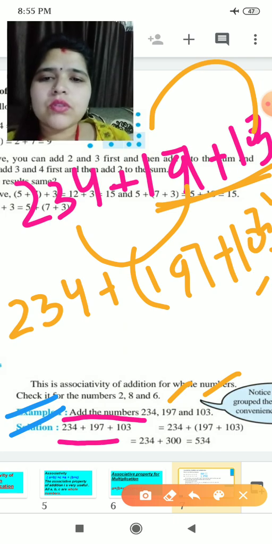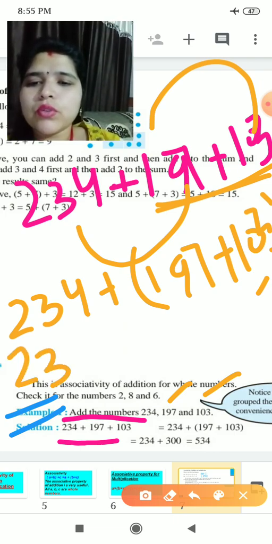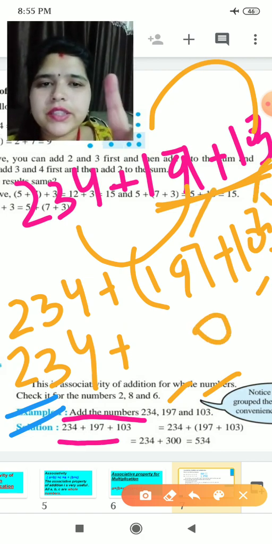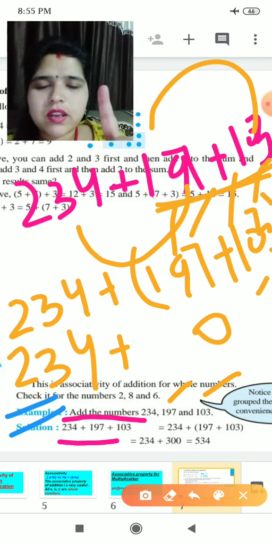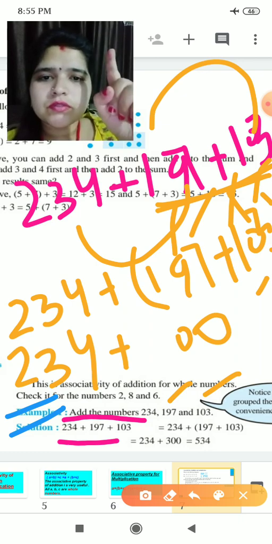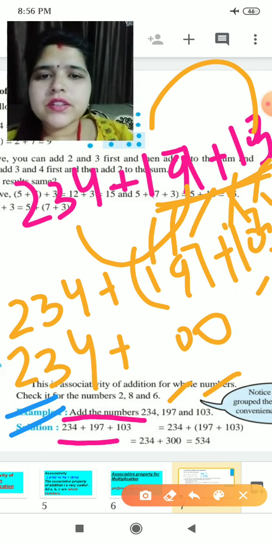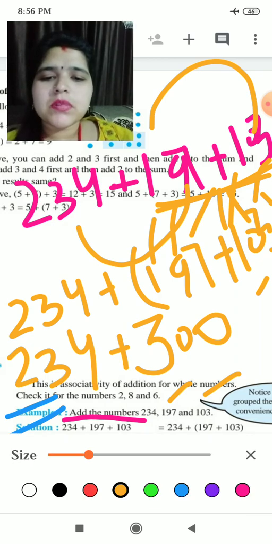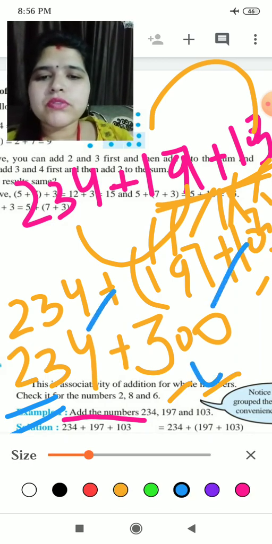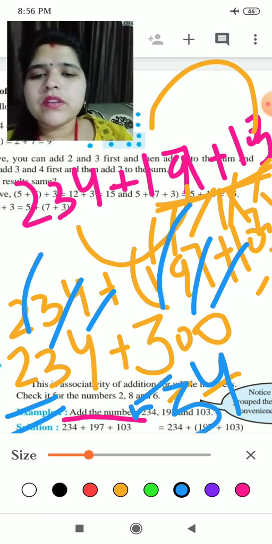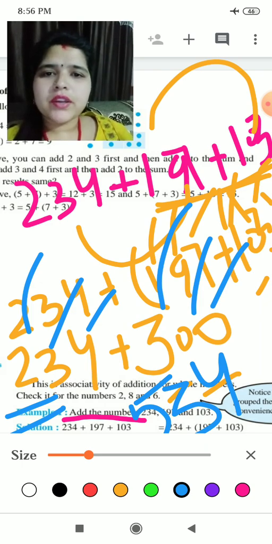Okay, now what will happen, it will be 2 3 4 plus, 7 plus 3 is 10, 1 carry. 9 plus 0 is 9, 1 carry makes 10, again 1 carry goes, it is 1, 1 plus 1 is 2, and 1 carry will be 3. Okay children, yes, now we will add these numbers. 4 plus 0 will be 4, 3 plus 0 will be 3, 3 plus 2 will be 5. Our answer will be 5 3 4.